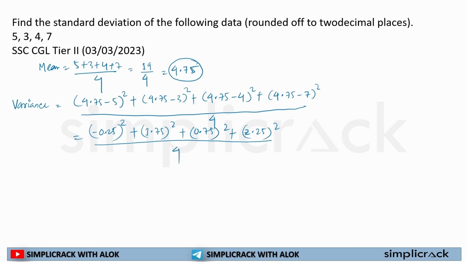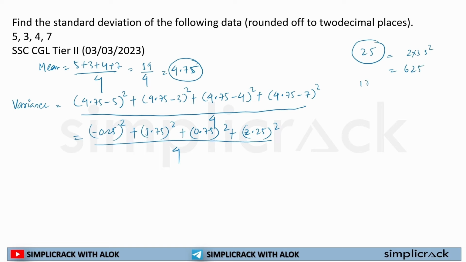Now I hope you know this trick. Whenever you have to calculate the square of a number which has 5 in the unit digit, you take the number before 5 multiplied by its next number, then put 25. For 5 square: 2 into 3 is 6, hmm, for 25 it is 6, 25.